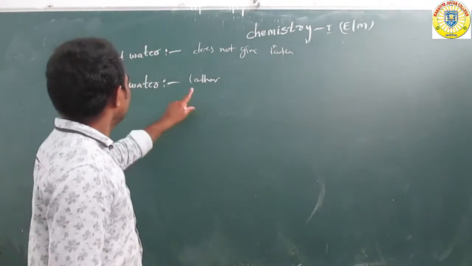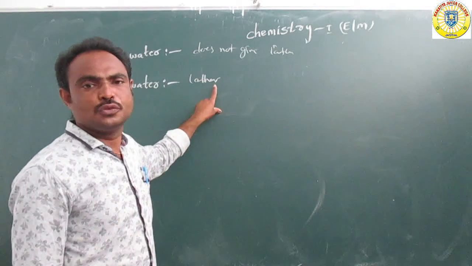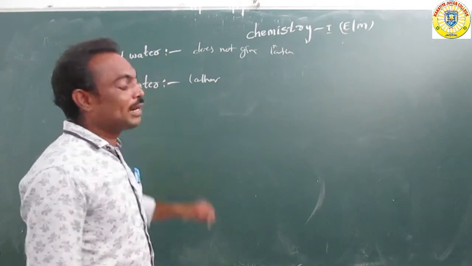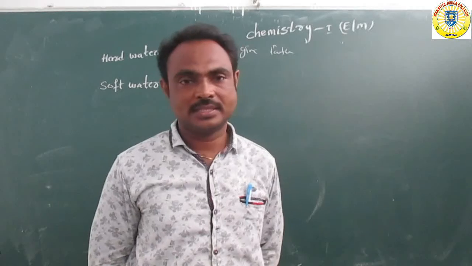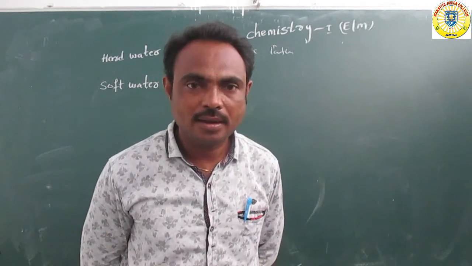Commonly, soft water contains almost pure water, but hard water contains a number of minerals, impurities or different types of salts. So which salts?